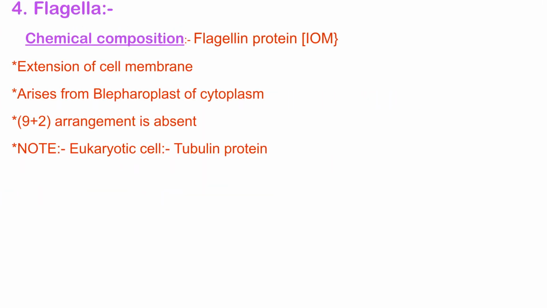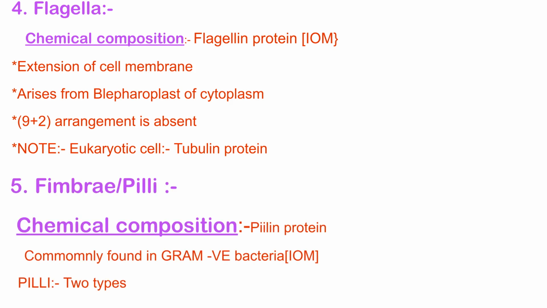Flagella are composed of flagellin protein and are an extension of the cell membrane. They arise from the blepharoplast of the cytoplasm. The 9+2 arrangement is absent in bacterial flagella, unlike in eukaryotic cells where it is made of tubulin protein. Fimbriae, or pili, are composed of pillin protein and are commonly found in gram-negative bacteria. Pili can be of two types.